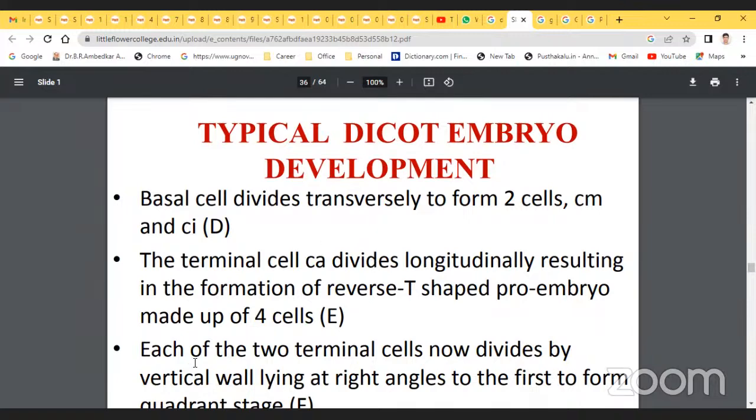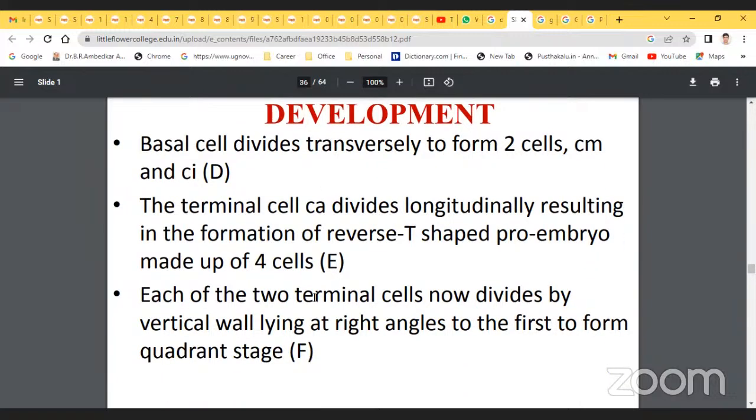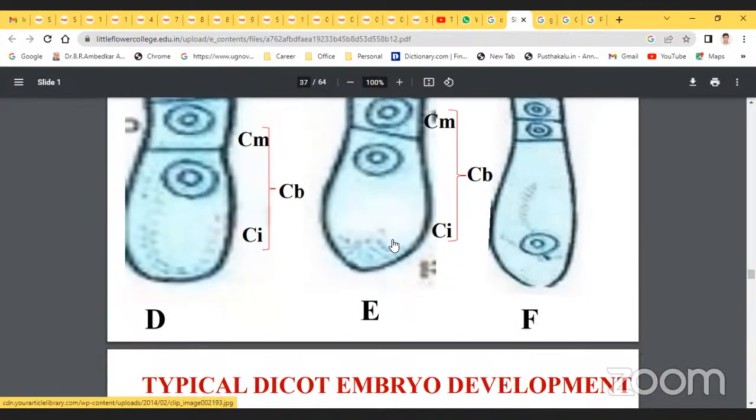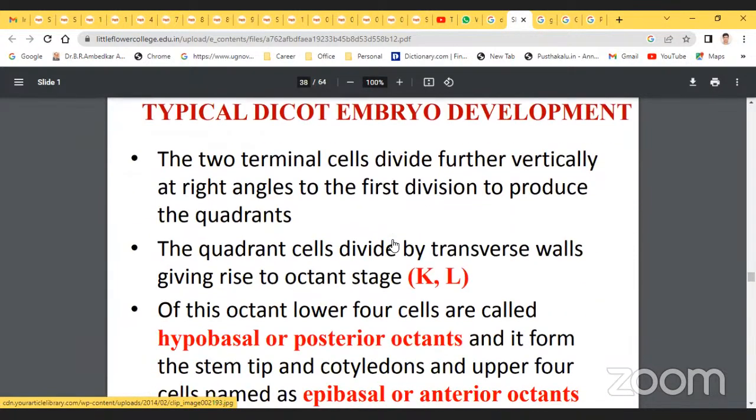Here, each of the 2 terminal cells now divides by a vertical wall, lying at right angles to the first, to form the quadrant stage. These are the typical stages in Capsella bursa-pastoris. The 2 terminal cells divide vertically at right angles to the first division to produce the quadrants.